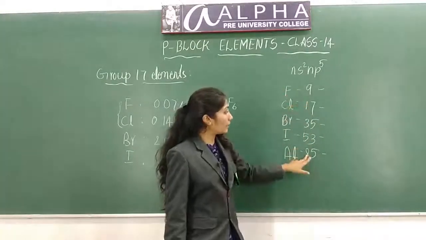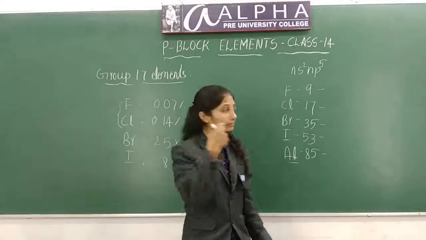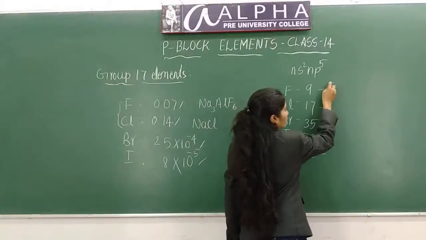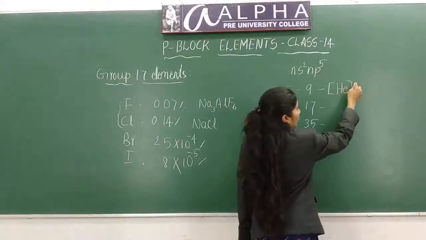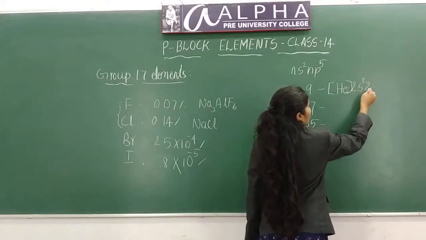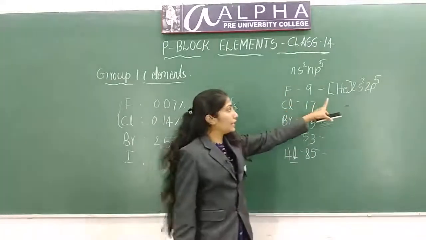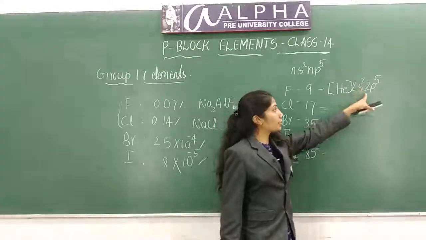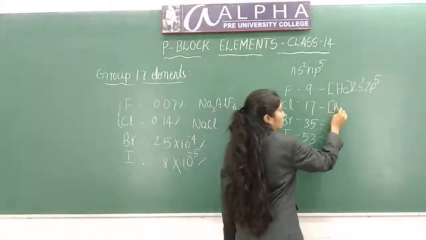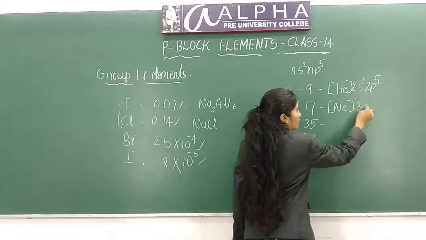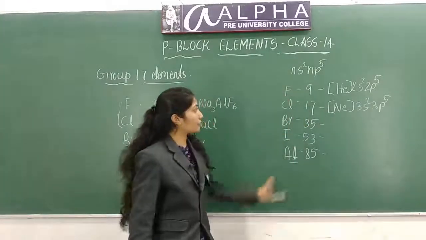So these are all atomic numbers. Can you write the electronic configuration using noble gas core? For example, for fluorine, helium 2s2 2p5. Helium is the noble gas core, 2s2 2p5. Next for chlorine, neon 3s2 3p5 is the electronic configuration for chlorine.